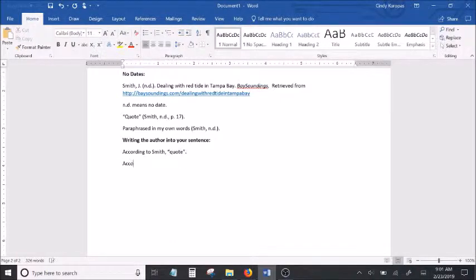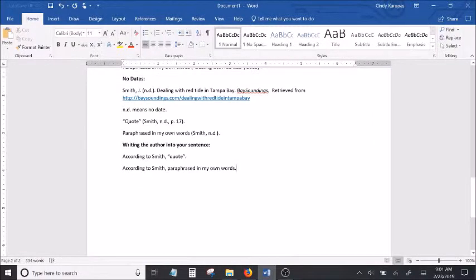Or maybe I want to say, according to Smith, and then paraphrase Smith's words into my own words. You can do this in APA, you just have to make sure you give the rest of the information too. So if you were doing an in-text citation for a quote, you would have to include the name of the author, the date, and then the page or paragraph number.